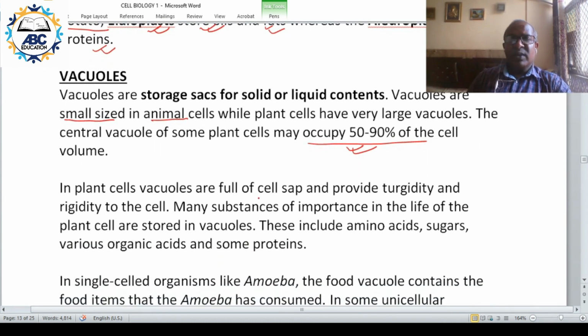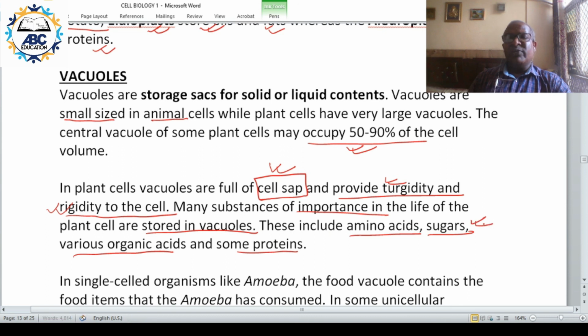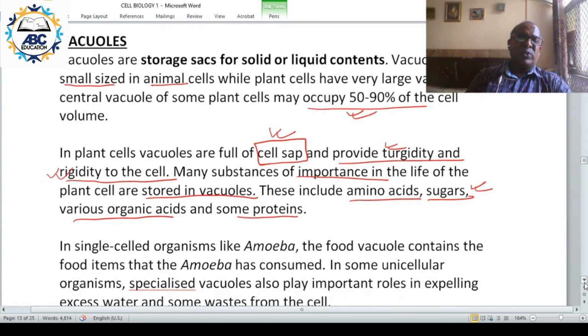And they are full of cell sap, and they provide turgidity and rigidity to the cell. Many of the substances which are important for life are stored in the vacuoles. Example, amino acid, sugar, various organic acid, and even protein. So large number of organic products are stored in these vacuoles in plants particularly.